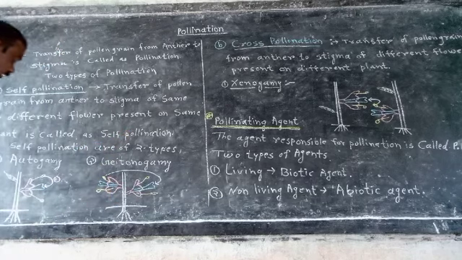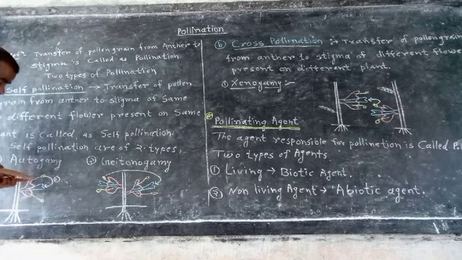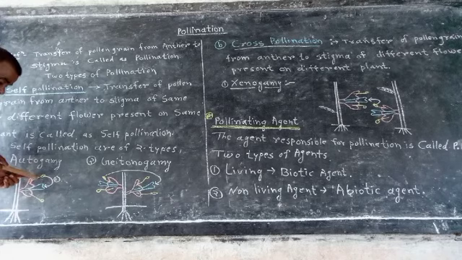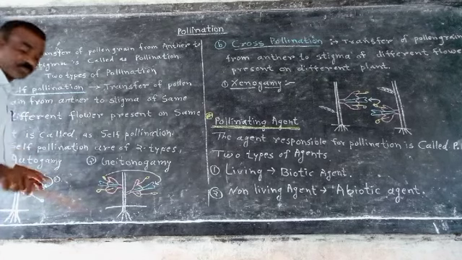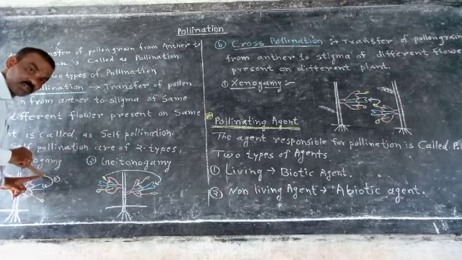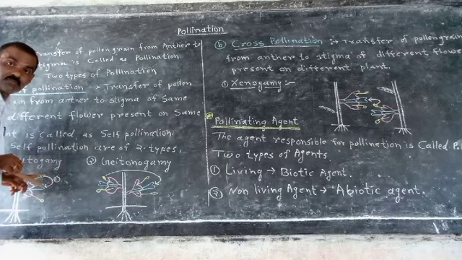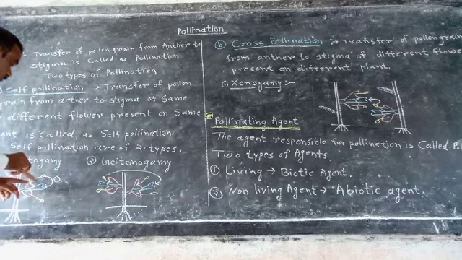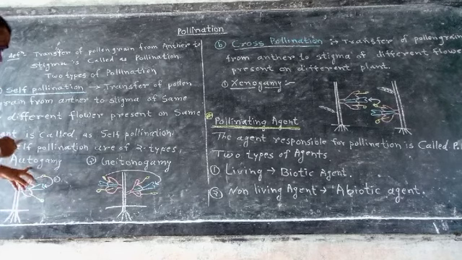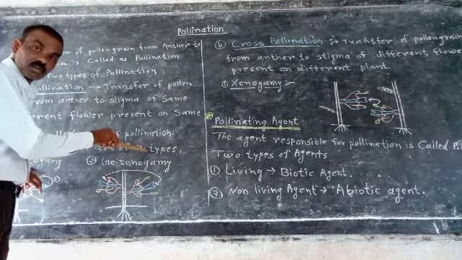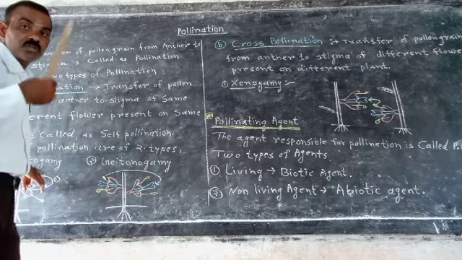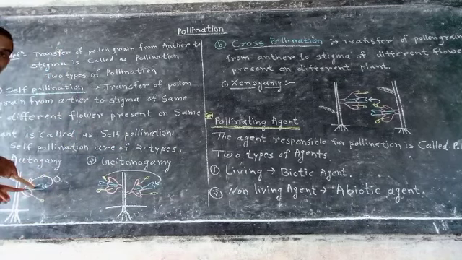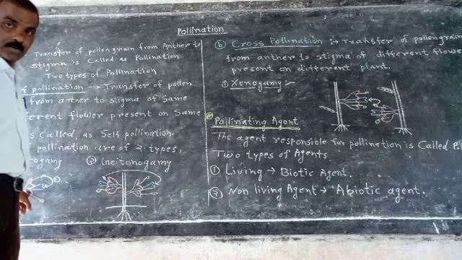Here the yellow part is the androecium, having anther producing pollen grain, and that pollen grain from the androecium is transferred to the stigma within the same flower. That process is called autogamy. Self pollination is of two types. First one, autogamy. Auto means self, the same flower on the same plant.